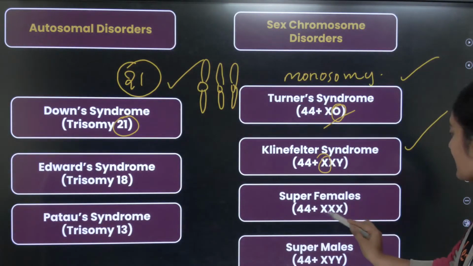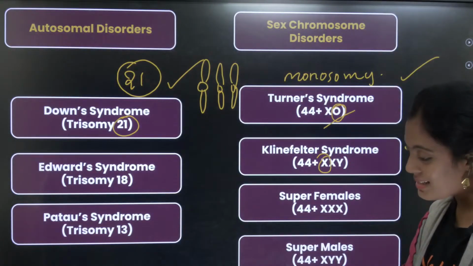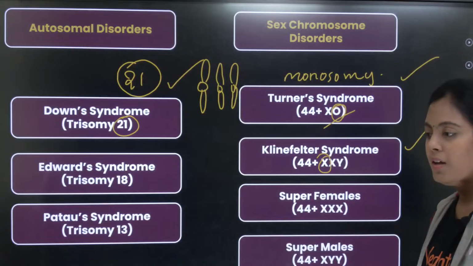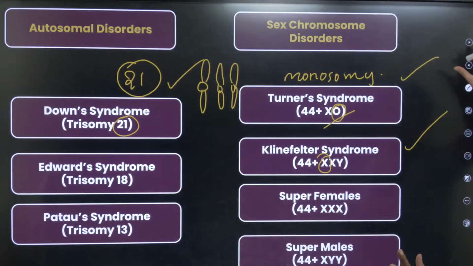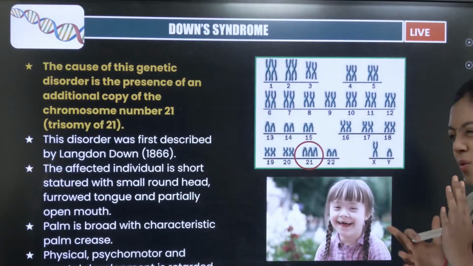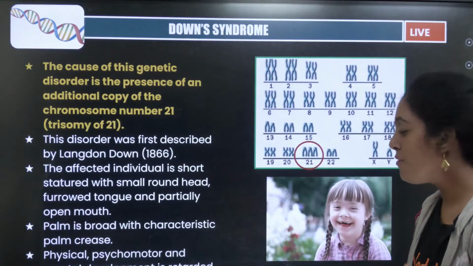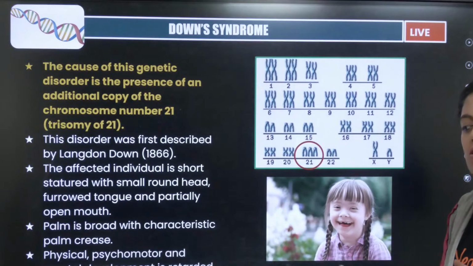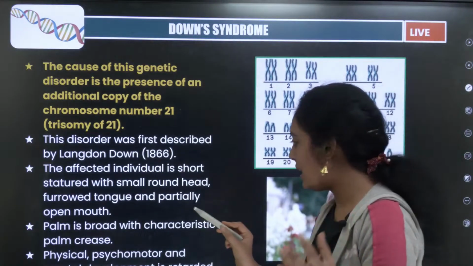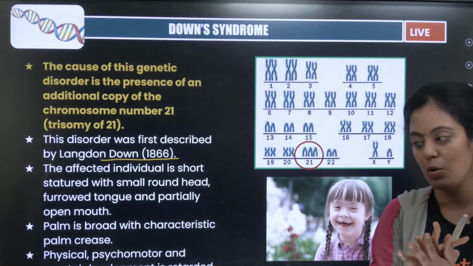Super females, XXX. Super males, XYY. Yes, monosomy, excellent, superb. Okay, now let's look at Down syndrome, Turner syndrome and Klinefelter syndrome. So Down syndrome is caused due to the presence of chromosome number 21. The disorder was first described by Langdon Down in the year 1866. That is why we call it Down syndrome.